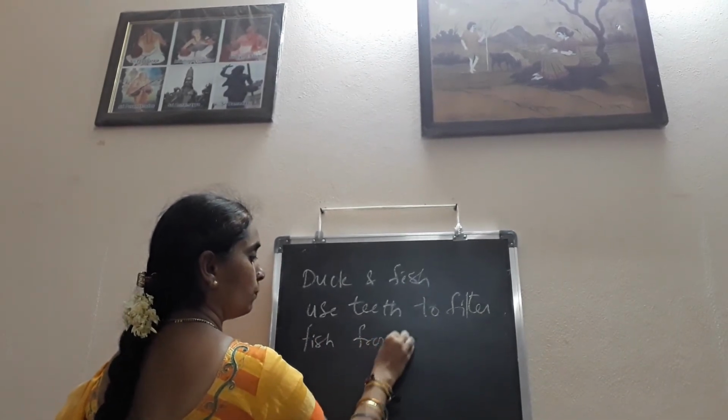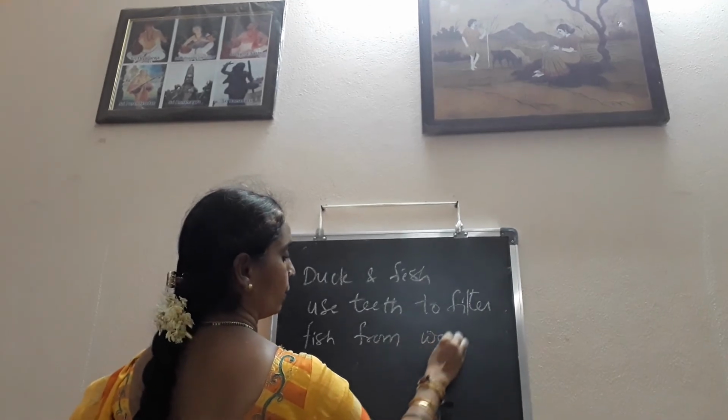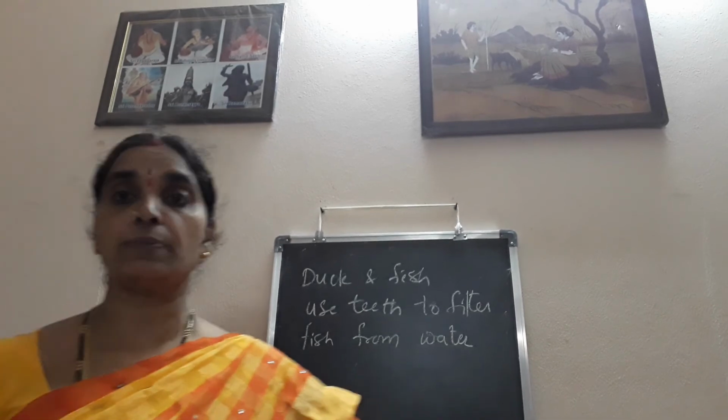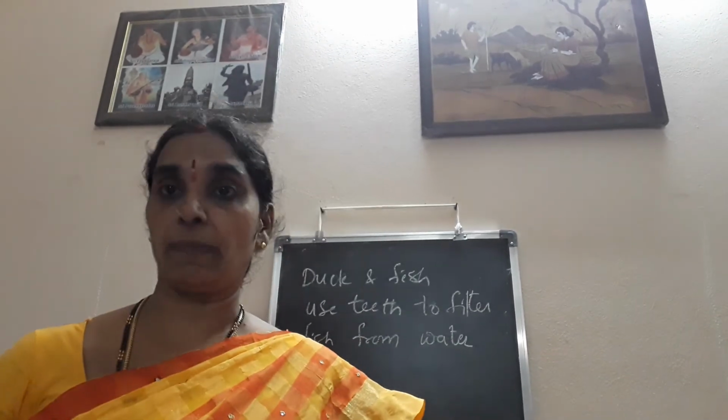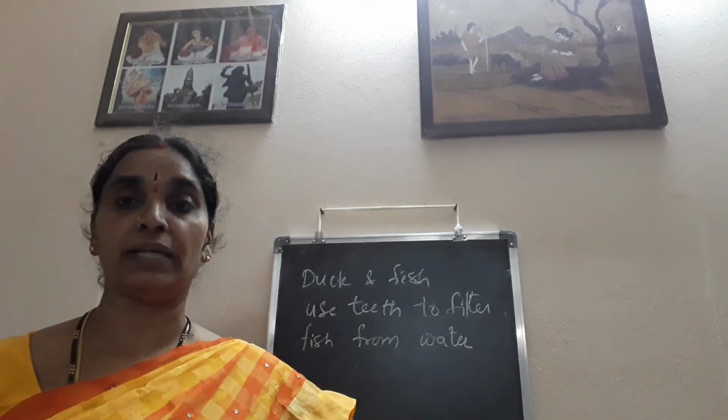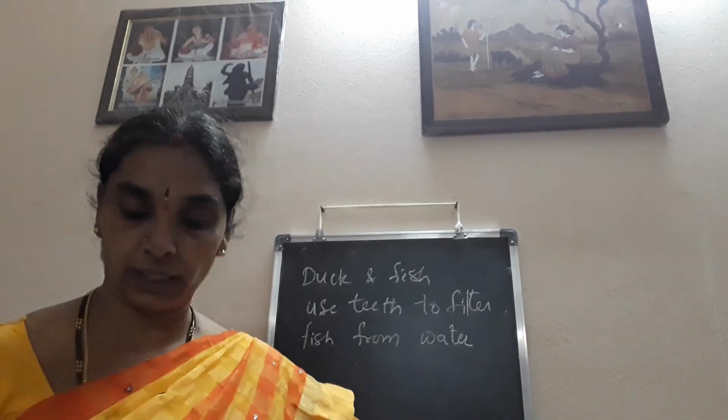Where do they live? Mostly in water. So this is a habitat. Habitat is the living place of plants or animals that suits them best in all conditions. Is it clear, children, up to here for you?